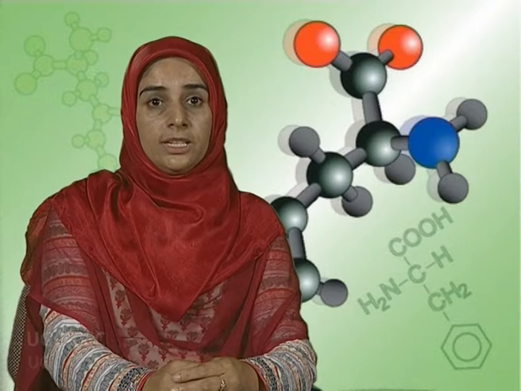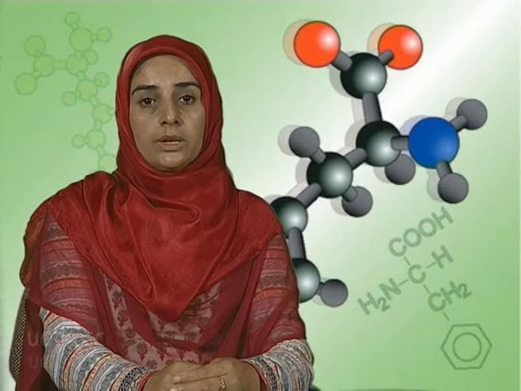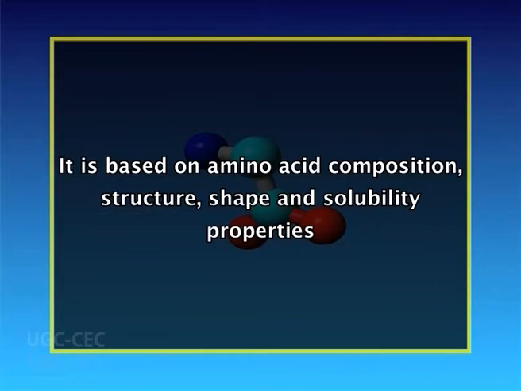Proteins are classified in several ways. First of all, classification of proteins based on their chemical nature and solubility. This is the most comprehensive and popular classification of proteins. It is based on amino acid composition, structure, shape and solubility properties.